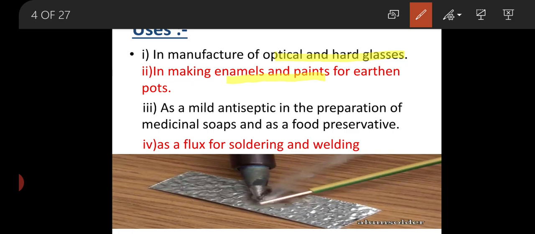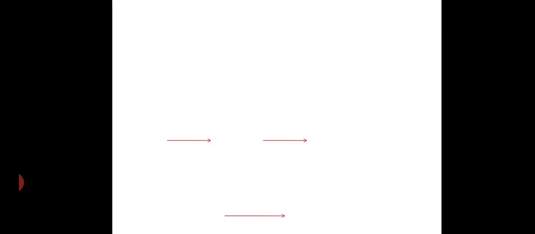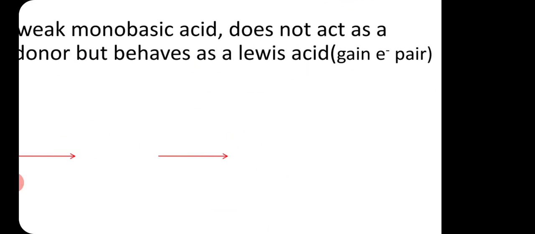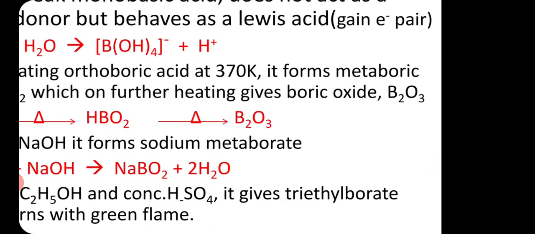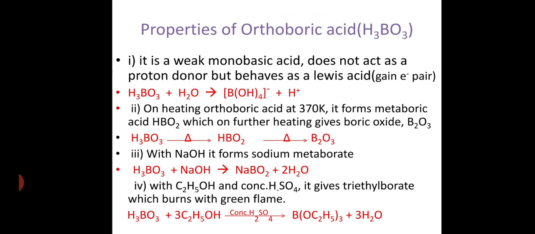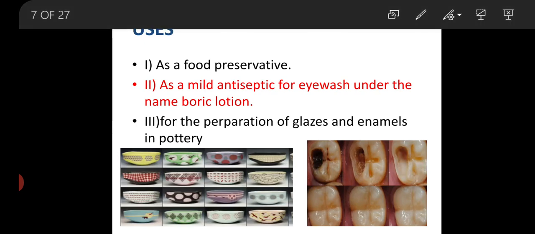for making enamel and paints on pots. You can see here these enamel pots.